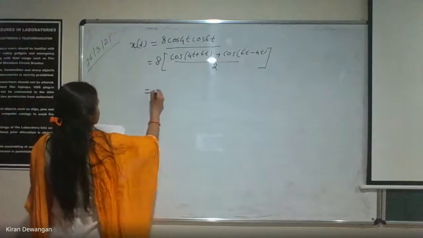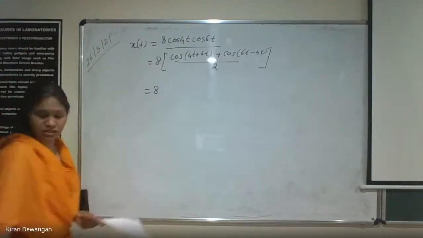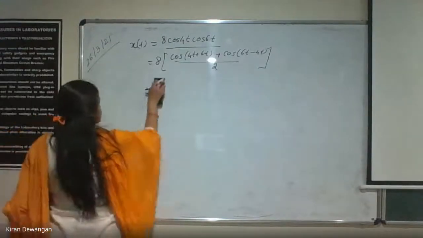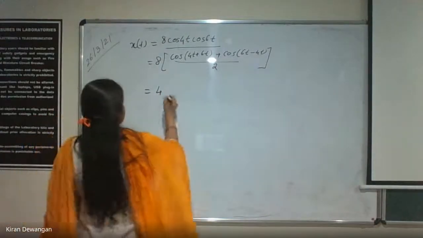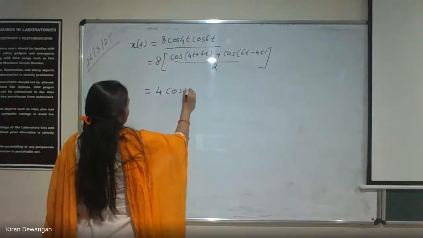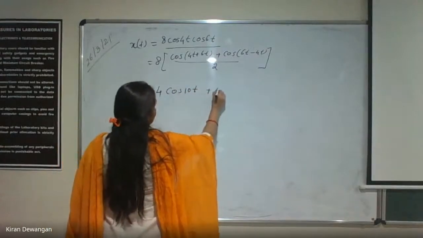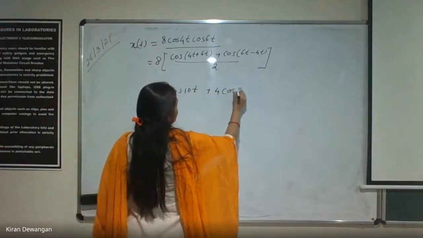Now in that case 8 by 2 becomes 4, and this is 4 cos 10t plus 4 cos 2t.